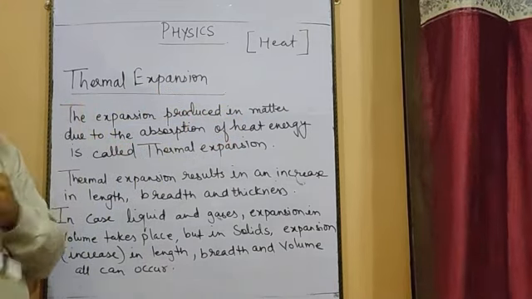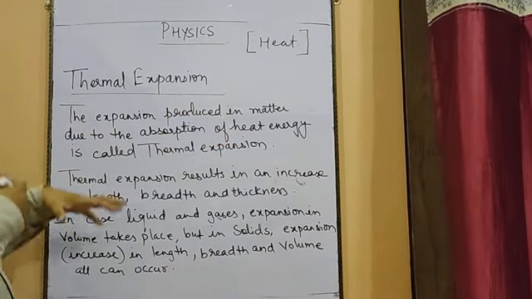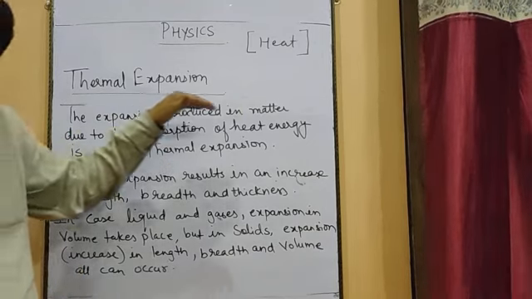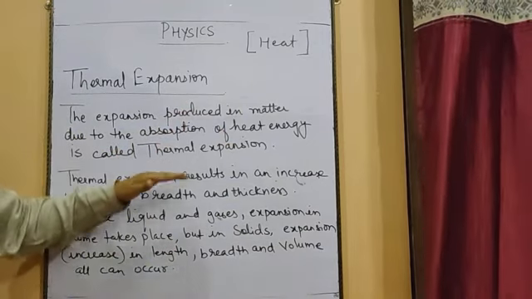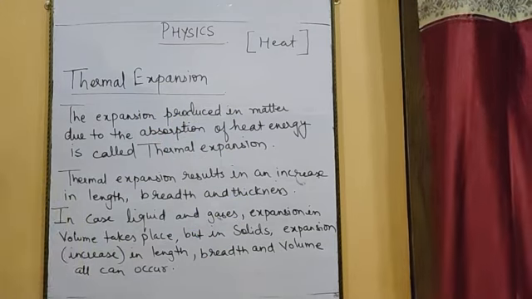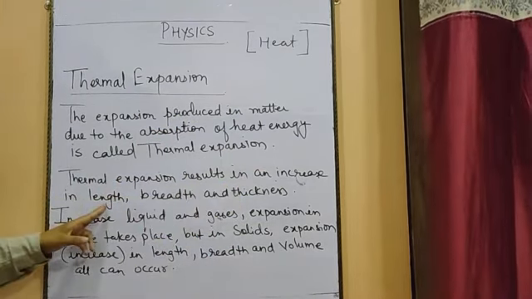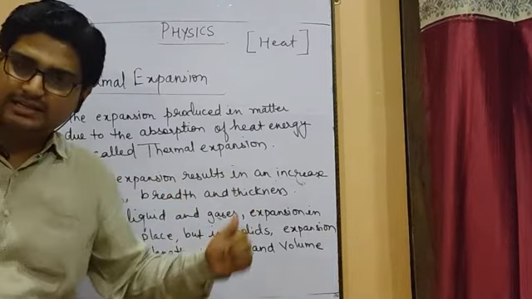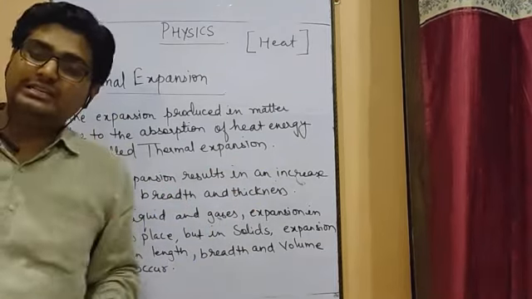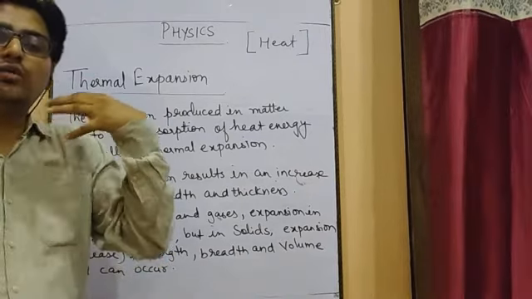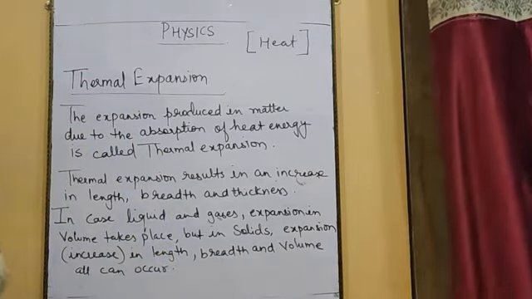So when heat energy is absorbed by the material and because of that some expansion can be seen, this expansion is known as thermal expansion. Thermal expansion results in an increase in length, breadth and thickness. It means the length of the object can increase, the breadth can increase, and the thickness, that is the overall volume, can also increase.